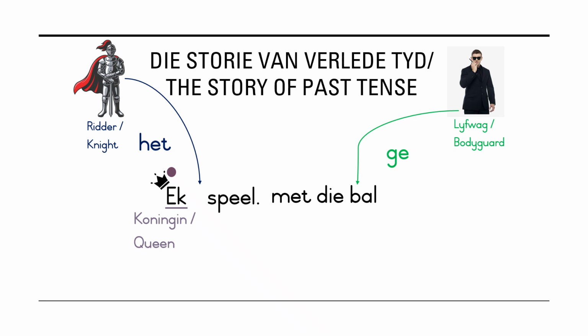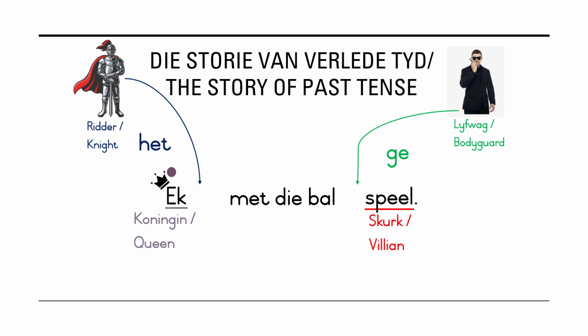This sentence is looking a bit weird. Let's put it in order. So we know that the villain was kicked out of the town. There he is. Speel has been kicked out of our sentence to the back. And the queen, die koningin, is staying on her throne. She has to stay there. But now we can see that we have two open spaces. Anything can come in there and come hurt the queen or come hurt the townspeople.